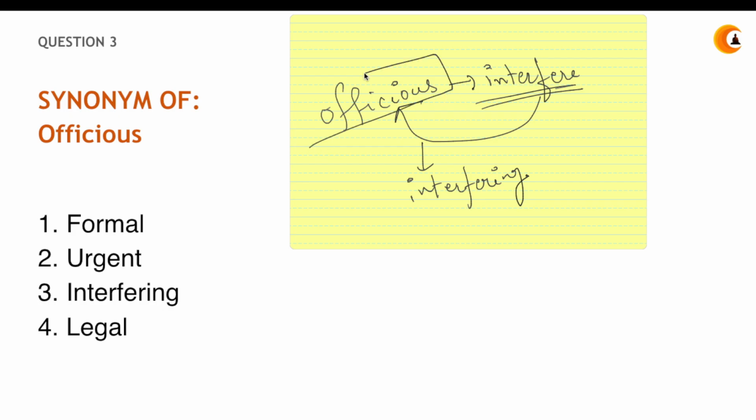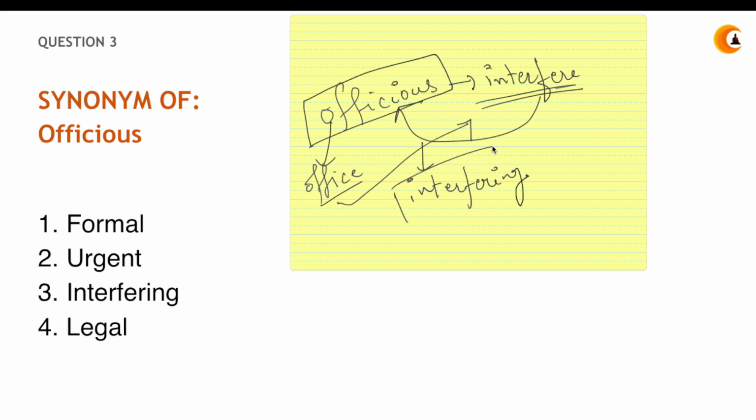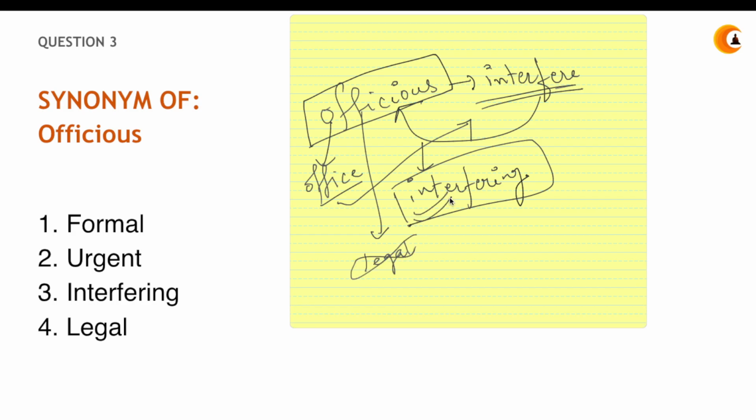The best way to remember officious is from the word office. Remember, the office people always interfere in your work, and that is how the term officious comes. Officious means interfering. It isn't formal, urgent, or legal, it is interfering. Generally, when we see officious, we think it's legal, but no, it's not legal. It is someone who interferes.